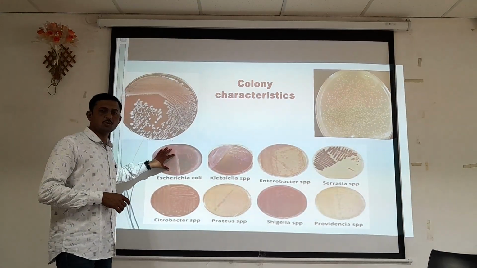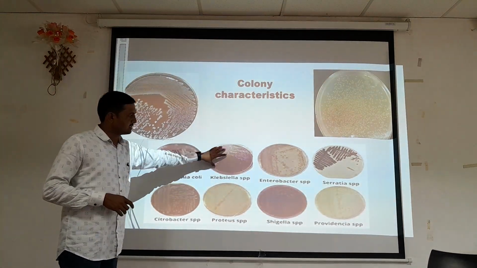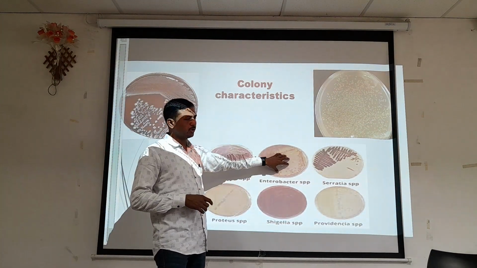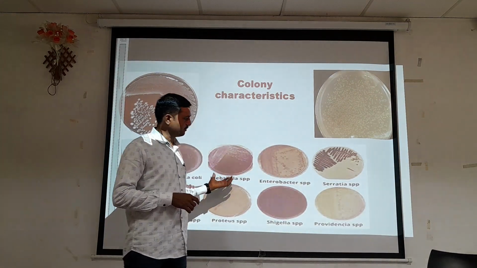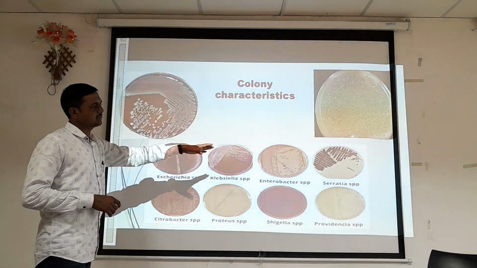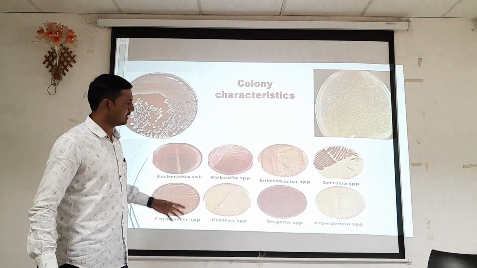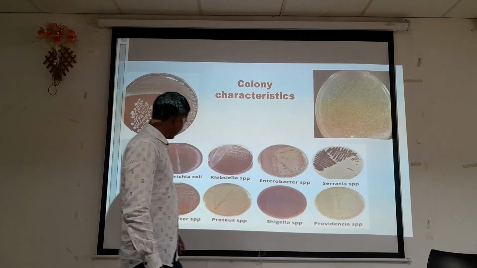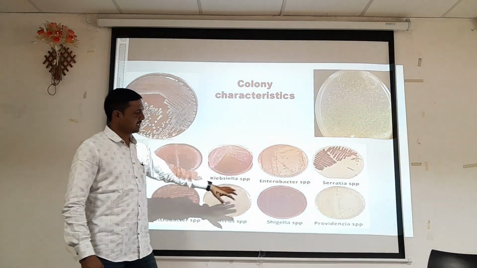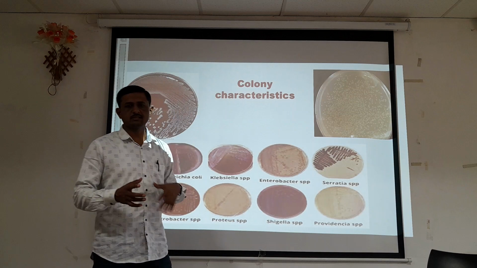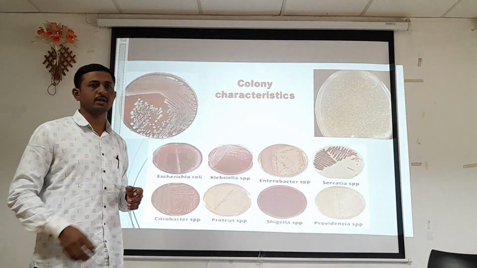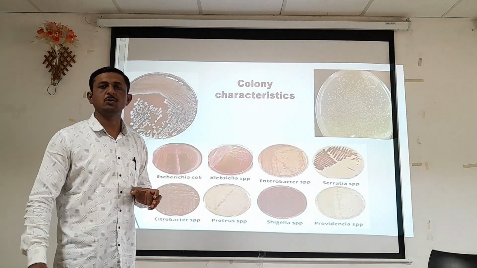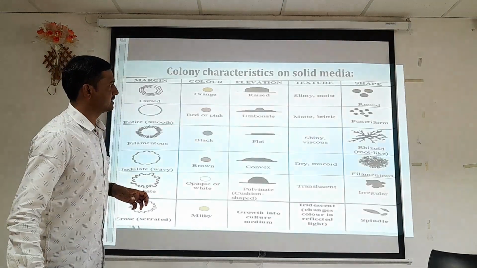It is Escherichia coli, which shows this type of growth. It is Klebsiella, which again shows a characteristic growth pattern. It is Enterobacter species. The media used is the same, but the organism shows a different characteristic growth pattern depending upon the organism. It is Serratia species. Here Citrobacter, Proteus, Shigella and Providencia. These are the selected representative examples we have taken. On that basis, each organism is classified into different groups depending upon their cultural characteristics.